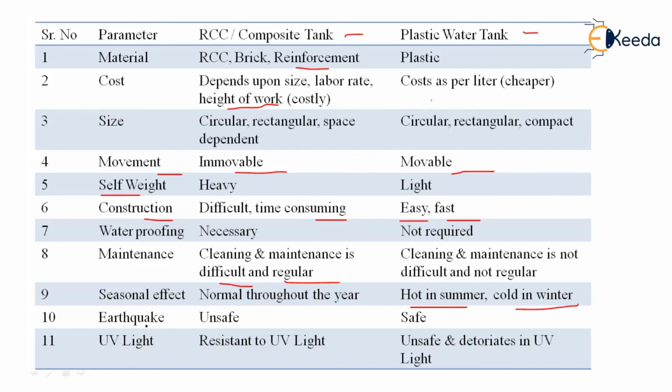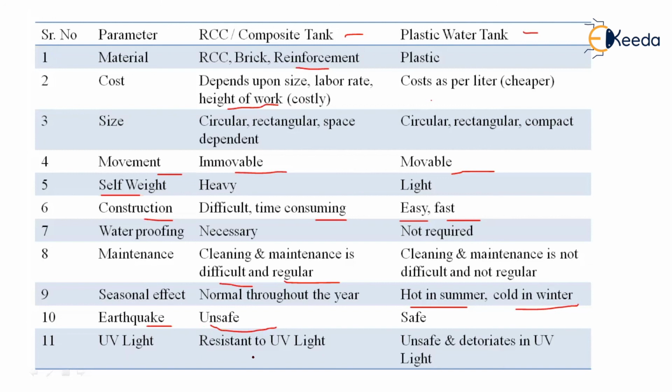The 10th parameter is earthquake. The RCC tank is highly unsafe at the time of an earthquake, irrespective of the position, both underground tank and overhead tank. They are highly reinforced and highly weighted, making them very unsafe during an earthquake. Whereas the plastic water tanks are pretty safe compared to the RCC or the composite tanks.